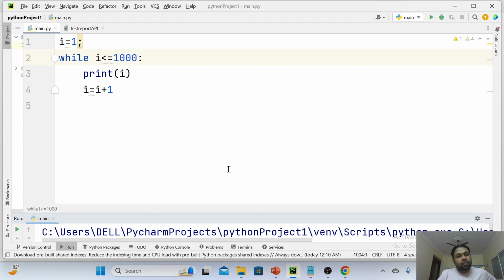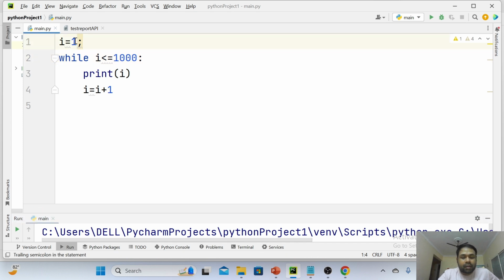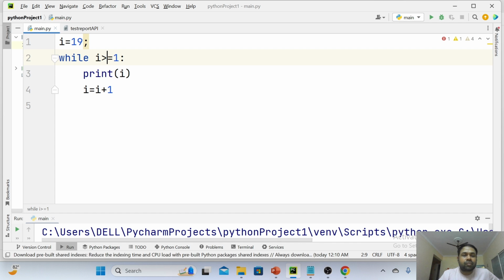So now I want to go ahead from here. For example, I'm coming from smaller value to greater value. That's why I'm incrementing the value. If I have to come from a greater value, 10, 19 or something, up to 1, then less than or equals to should not be written, but greater than or equals to should be written. And instead of incrementing the value, since greater value to smaller value is coming, now you need to decrement the value, I equals to I minus 1.